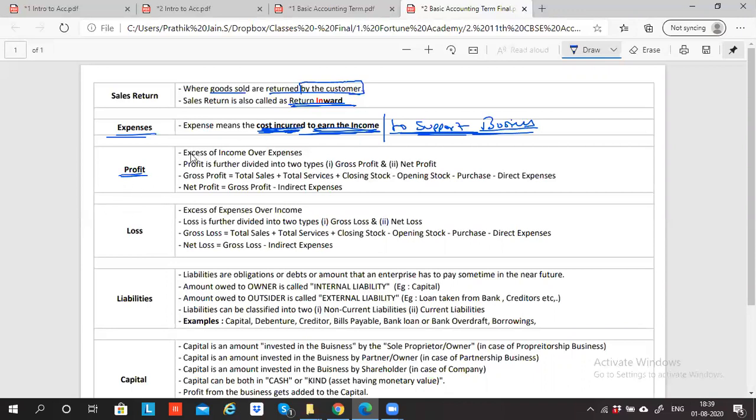Sir, can I say when my income is in excess of expense? My income should be over and above expenses, then only will there be profit. For example, if my sale is, let's say, 1,000 rupees, and my expense is, let's say, 800 rupees, what is my profit? 200 rupees. So profit is nothing but the excess of income over expense.